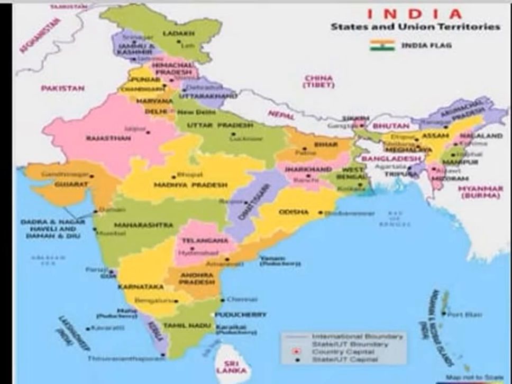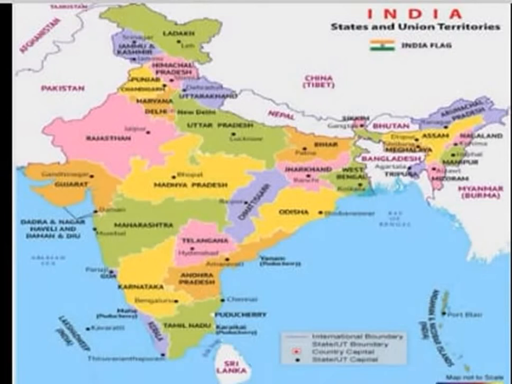That's why they divided it into states and union territories. Do you know children what is the meaning of union territory? Yes, a union territory is a small administrative unit that is ruled by the union. The union territories are controlled and administered directly by the central government. Union means nothing but the central government.